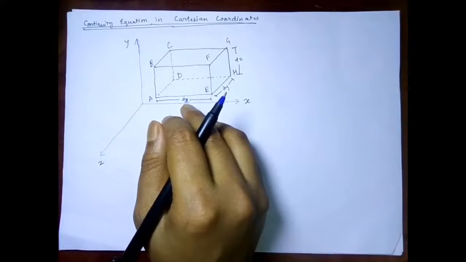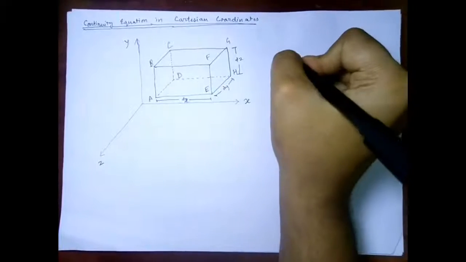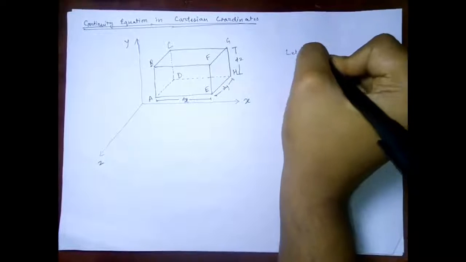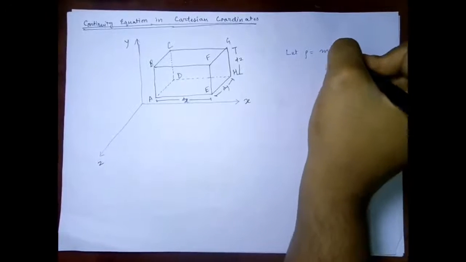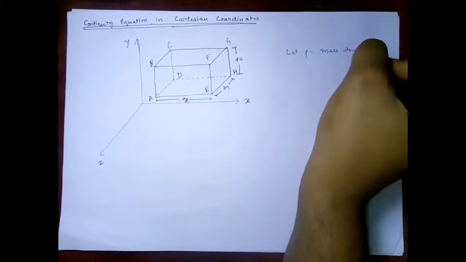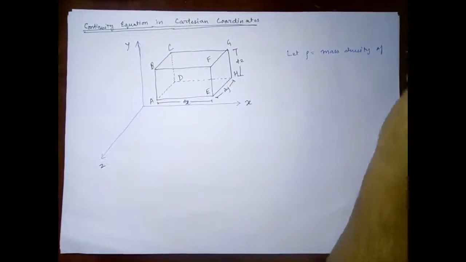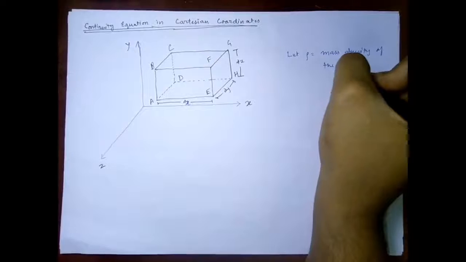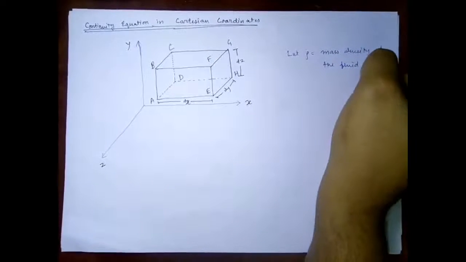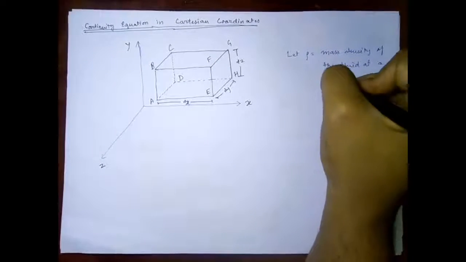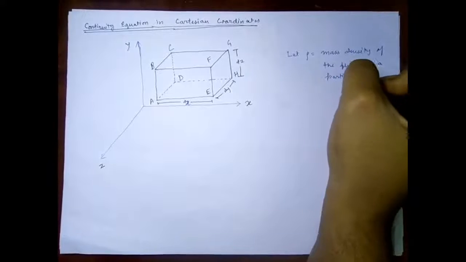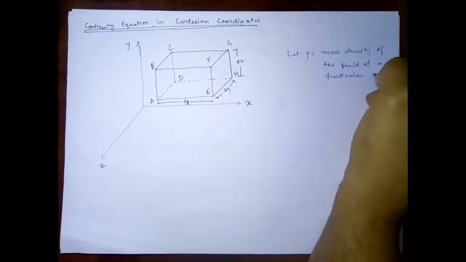So now let rho be the mass density of the fluid at a particular instant.